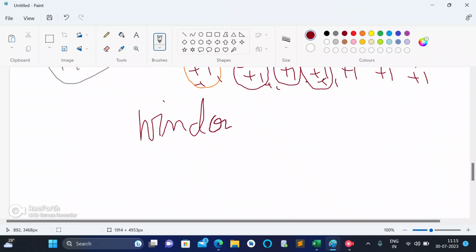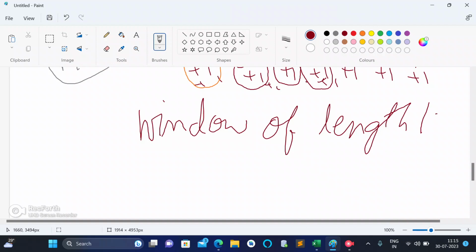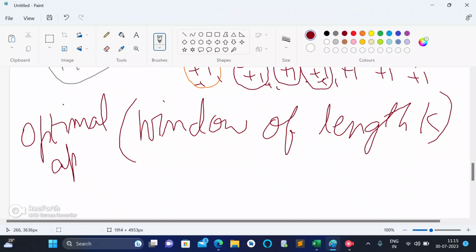We must consider the window of length k. Don't you think this would be the optimal approach when k is less than or equal to n?